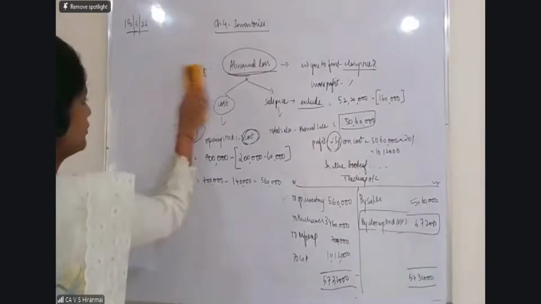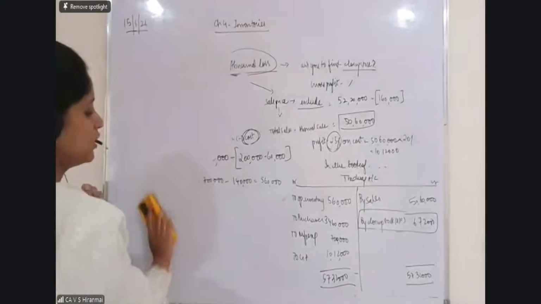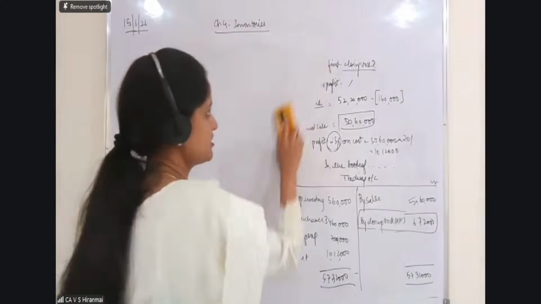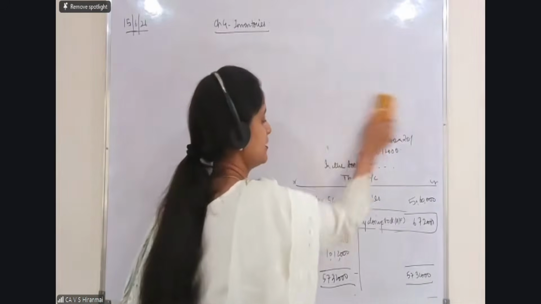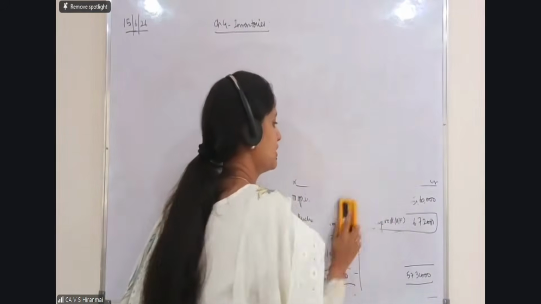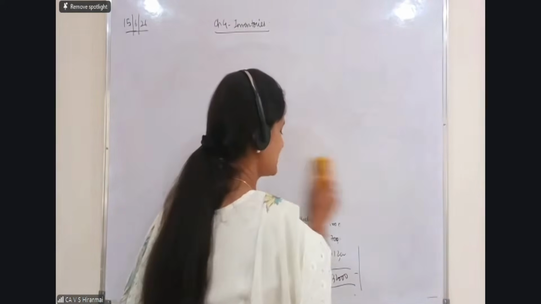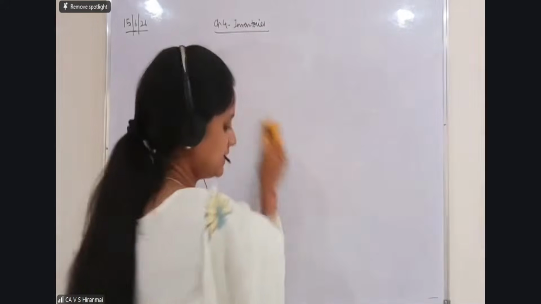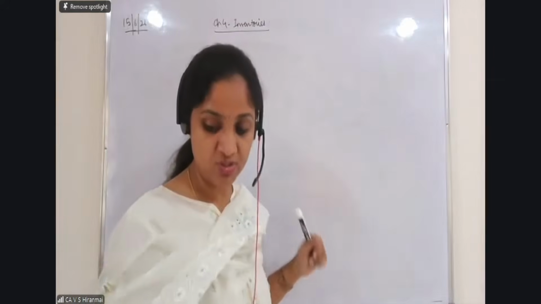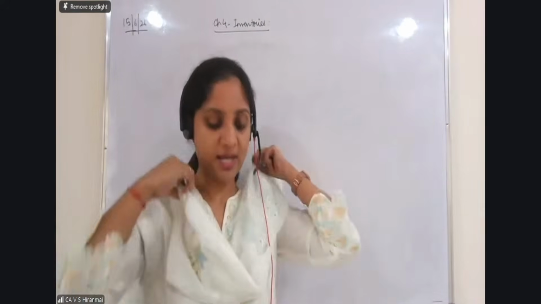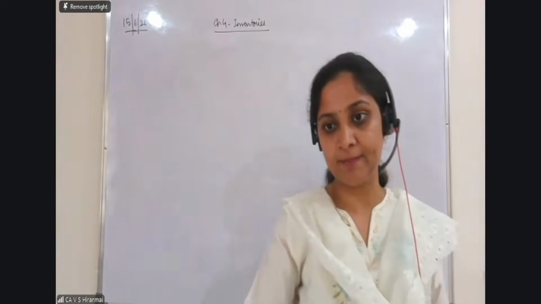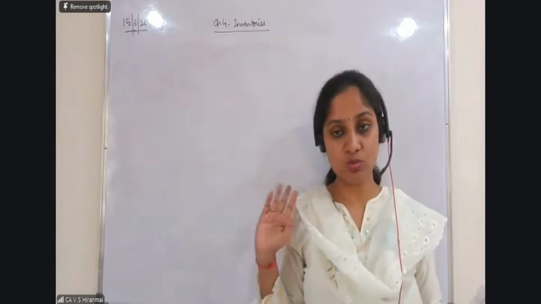So with this, I'm going to go very quickly to the next concept. Abnormal loss is your second type of question. How many types of questions have we seen? First, we have seen adjusted selling price. For this we did 2 illustrations. That is over. Then we came to the specific identification method. For that we did 1 illustration. That also is clear. Then we came to the third concept, which is the abnormal loss concept. For that we did 2 questions: illustration number 8 and practical question number 3. Practical question number 2 we have done.